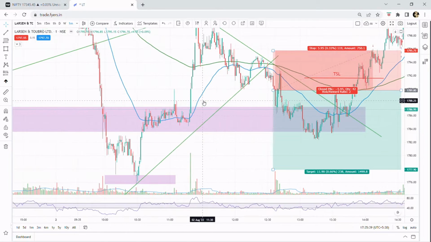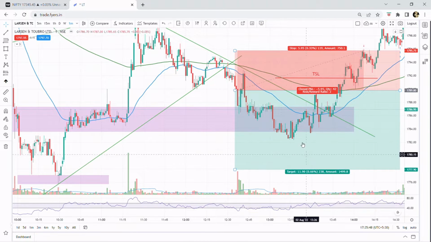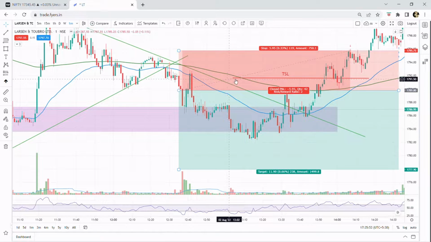You can see it went down to 1 is to 1, but my target was 1 is to 2. So it did not give me 1 is to 2. It gave me 1 is to 1. Then it started going up. But I kept my trailing SL here.